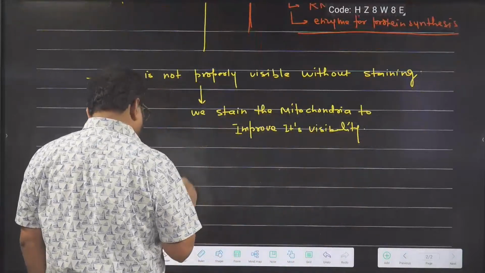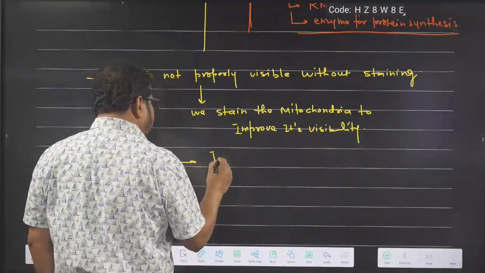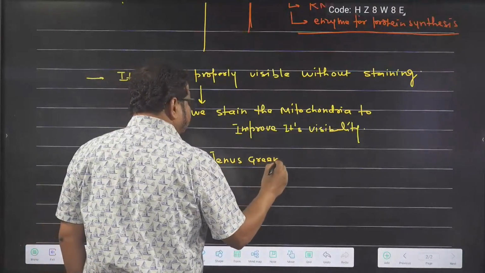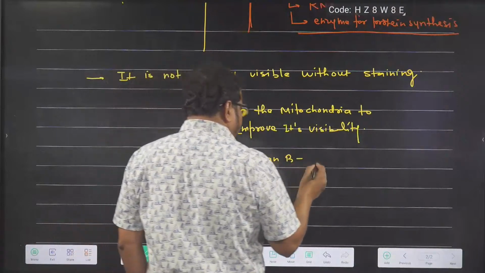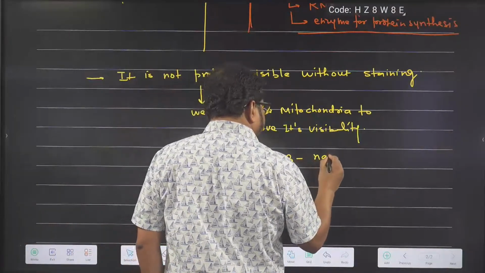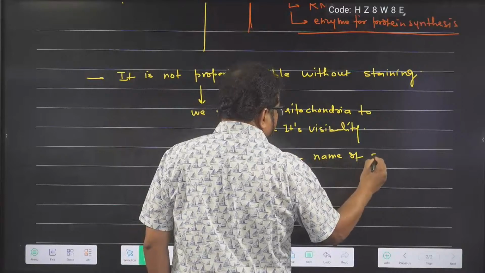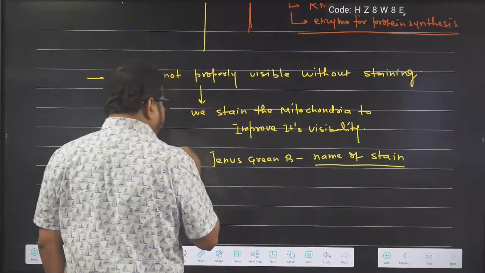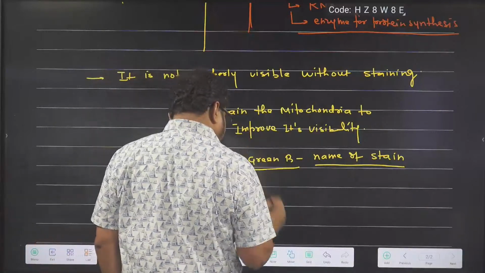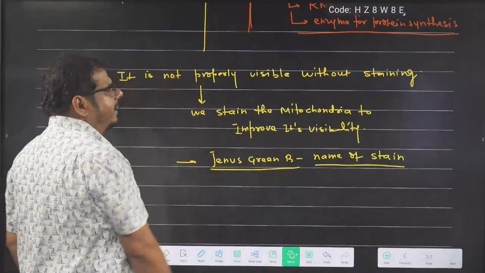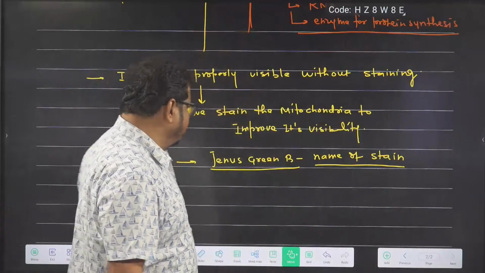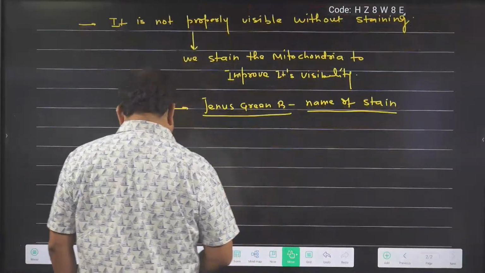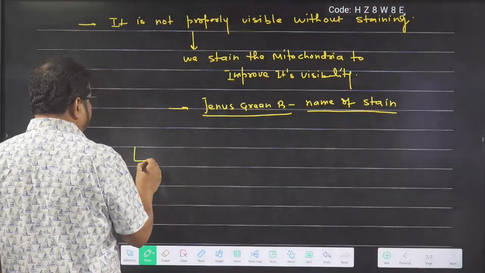And we stain mitochondria with which one? Janus Green B. What is the name of the stain, the name of the dye by which we stain the mitochondria? Janus Green B. So when we stain the mitochondria with Janus Green B, the visibility of the mitochondria under a microscope increases.